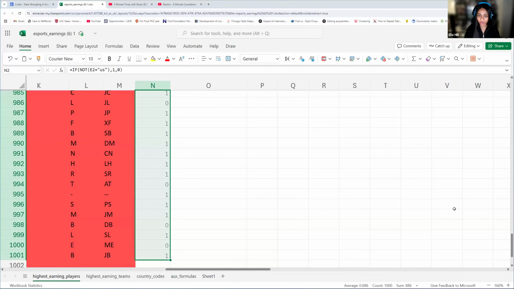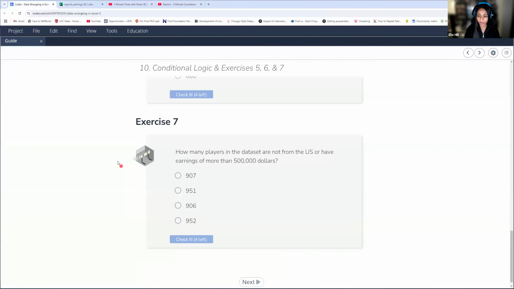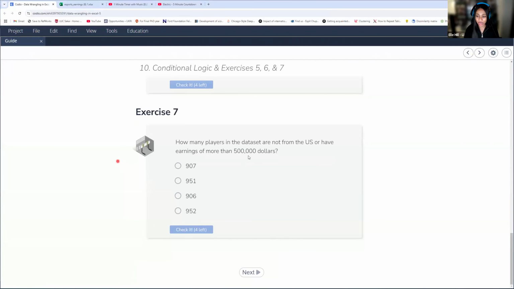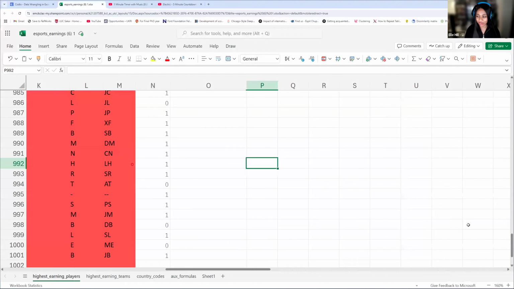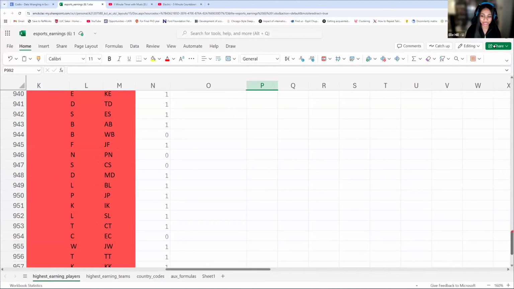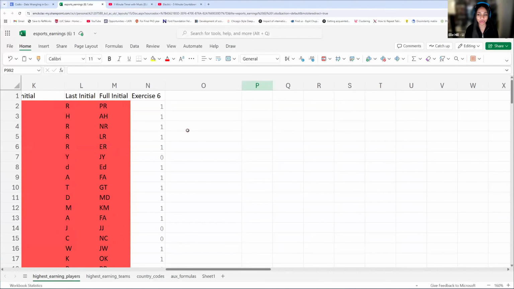Oh, hey, so now we've got one more for our conditionals. How many players in the data set are not from the US or have earnings more than $500,000, which is insane. Keep in mind which one you're using. Are you going to pick AND, OR, NOT, or a combination of them? If I'm not giving you enough time, this is just so we can get through this exercise, but definitely practice on your own with the recording, because practice makes perfect.